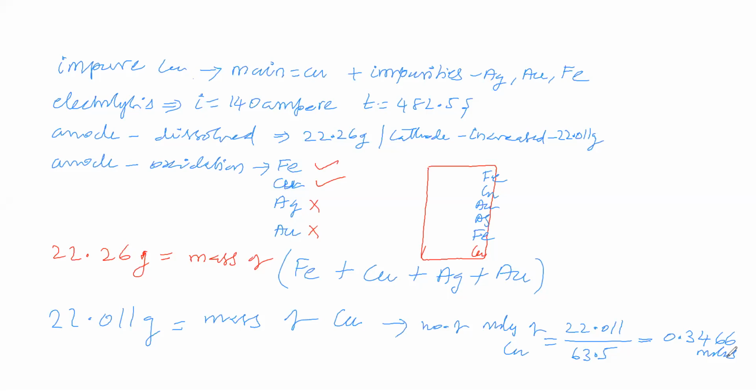Next we will see that in this electrolysis we are passing 140 ampere current for 482.5 seconds. That means at the anode, what processes are possible, that we will see. At the anode, iron is undergoing oxidation as Fe2+ aqueous and electrons. Another possibility is copper undergoing oxidation, becoming copper ion and going into solution.